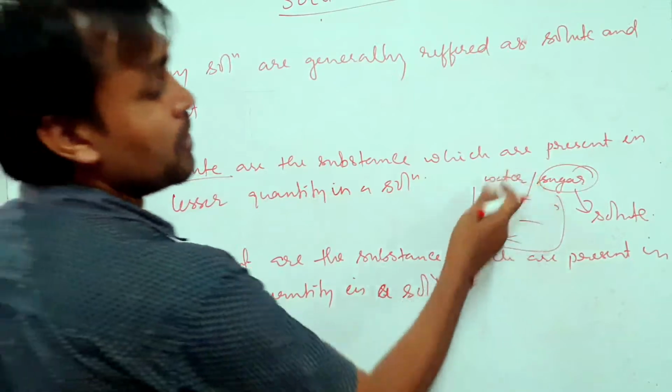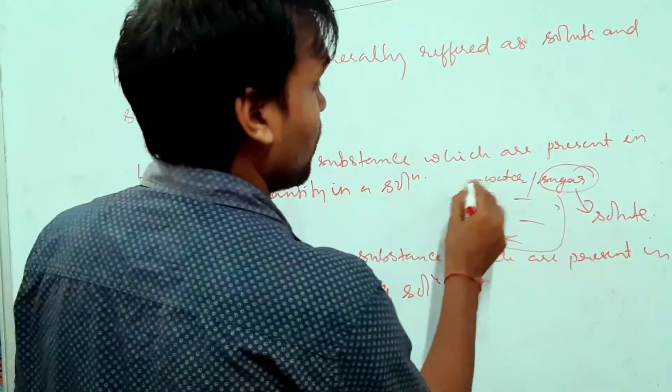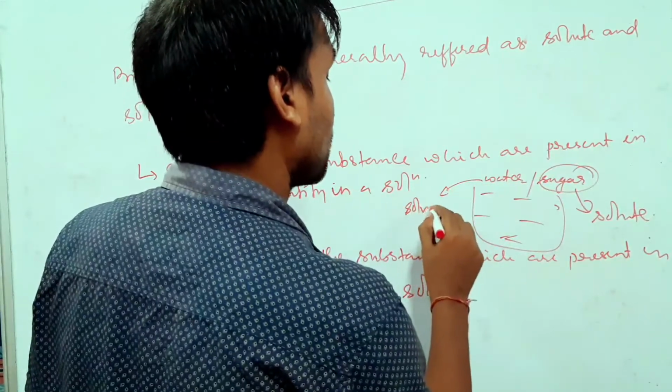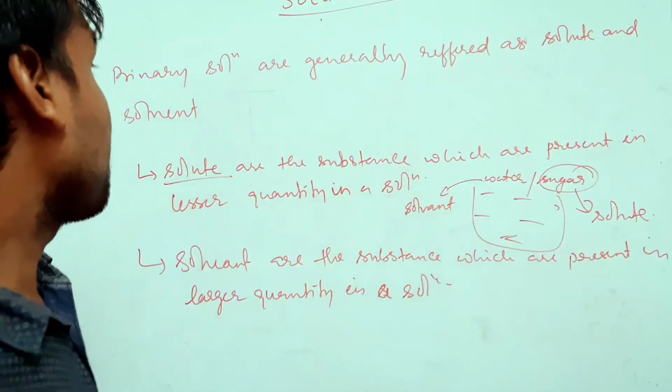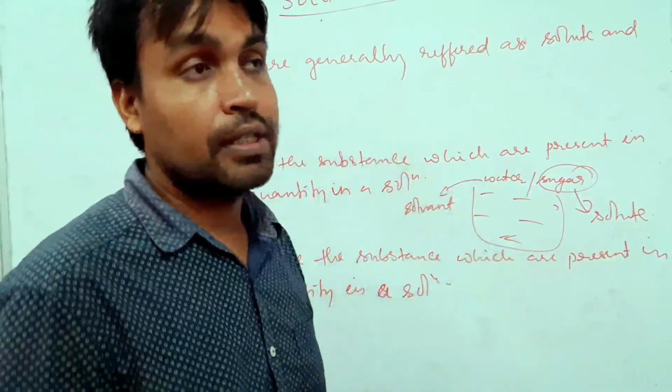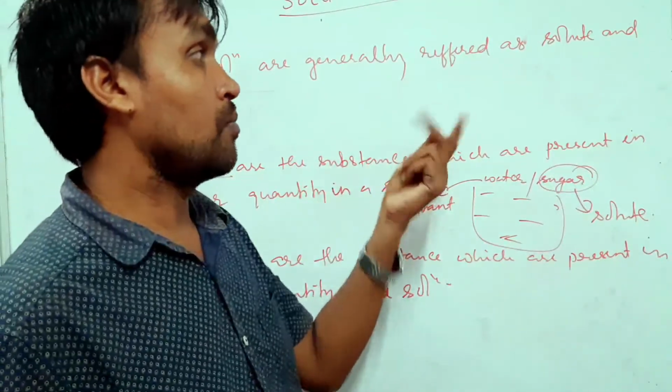So here, which one is present in a larger quantity? Whose quantity is more, water or sugar? So water. So water will be called as what? Solvent. I hope this basic concept is clear. Binary solutions are generally referred to as solute and solvent. We have two parts, solute and solvent components.